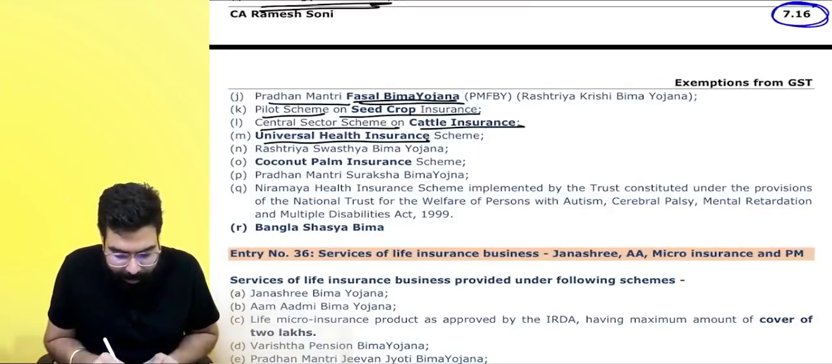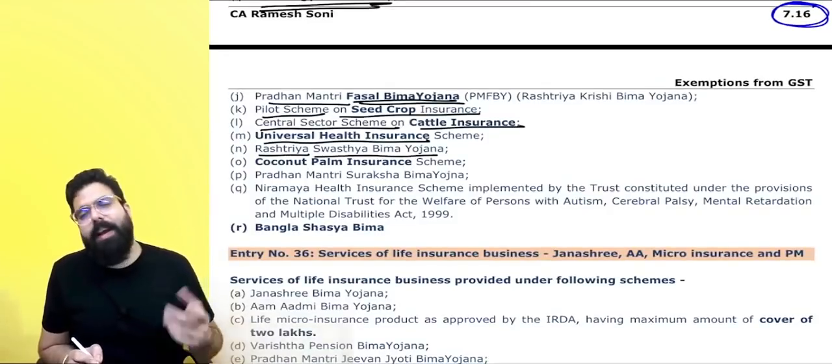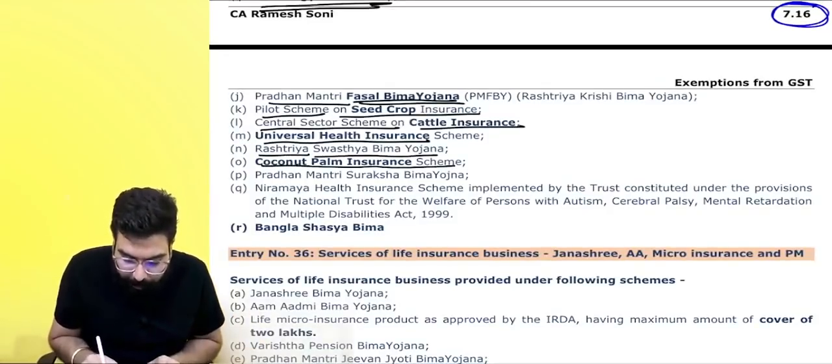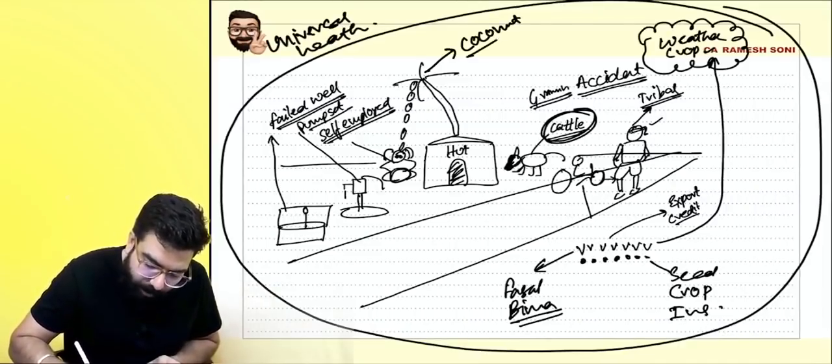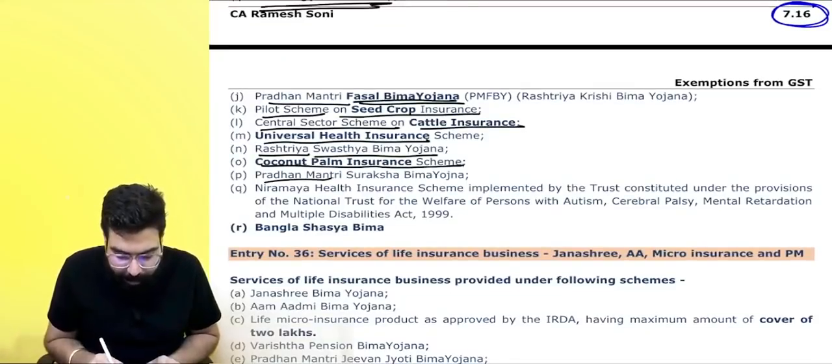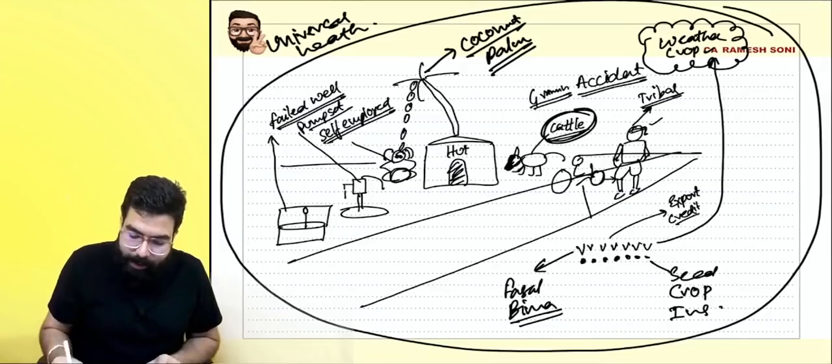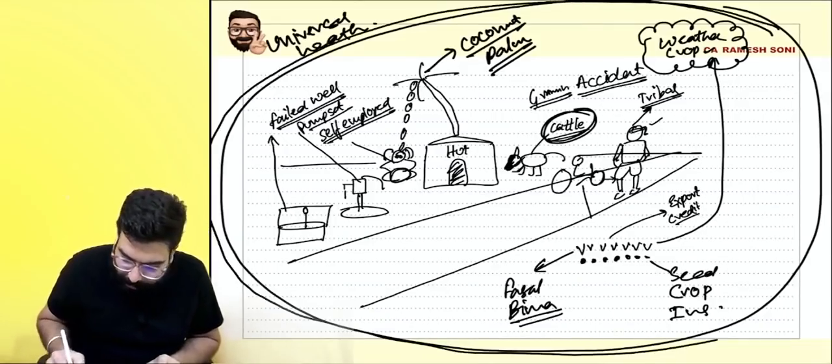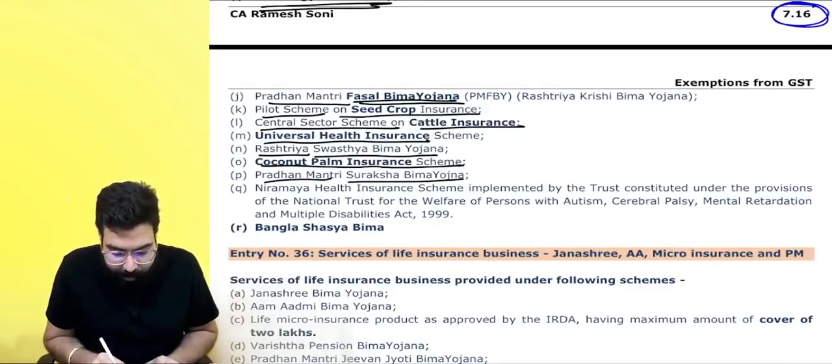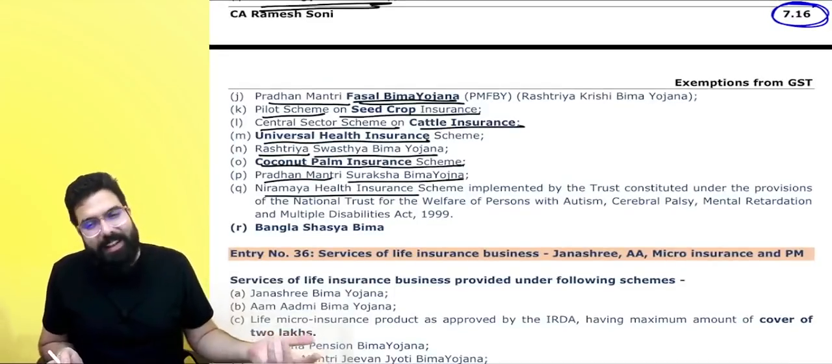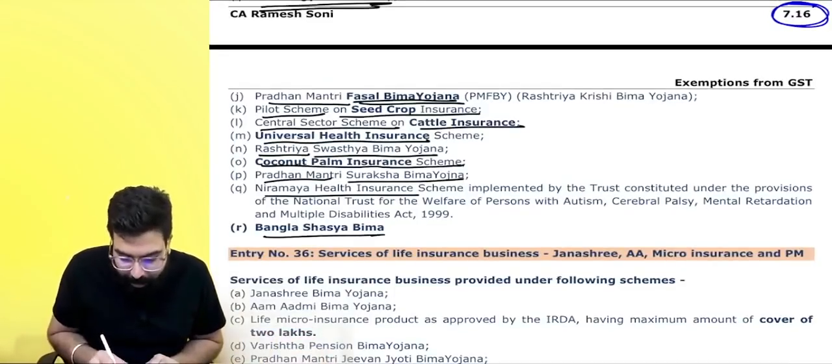Then they are telling Rashtriya Swasthya Bima, again health insurance, coconut and palm insurance. Baba, this coconut tree is there, coconut and palm insurance, there will be no GST. Okay, then Pradhan Mantri Suraksha Bima. Again, this over here is the Suraksha. So you can remember Suraksha Bima. Also, there will be no GST. Next, sir, Nirmaya Health Insurance. Again, health insurance. And the last one is Bangla Sasya Bima.